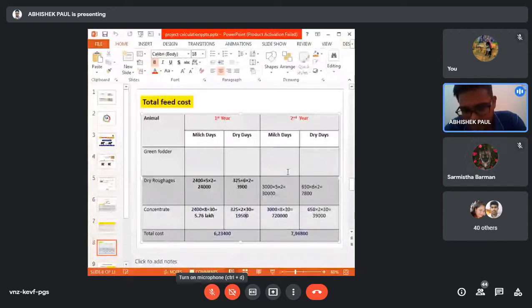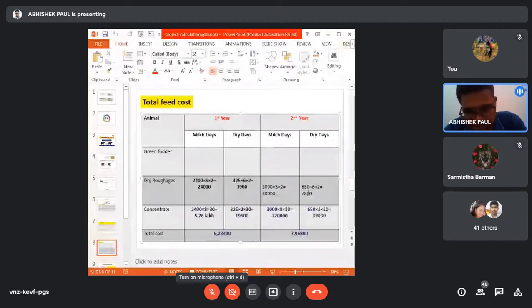So for the second year, the total number of milk days is 300 days, isn't it? For 5 cows it is 3,000. So this 3,000 into 5 into 2 is the amount required for dry fodder. Then 650 into 6 into 2 is the amount required to feed dry fodder to the dry cow in the second year.